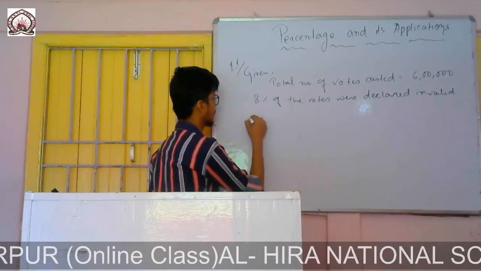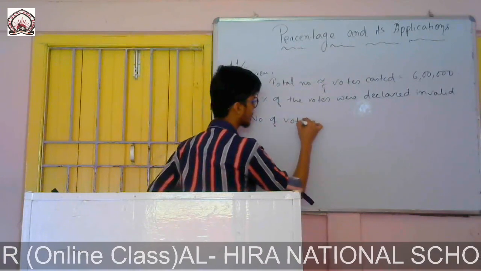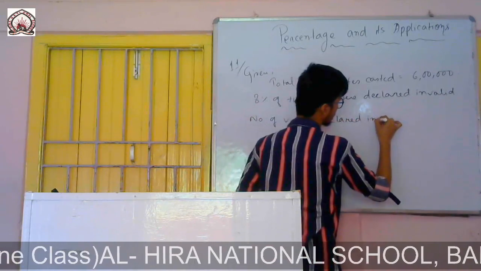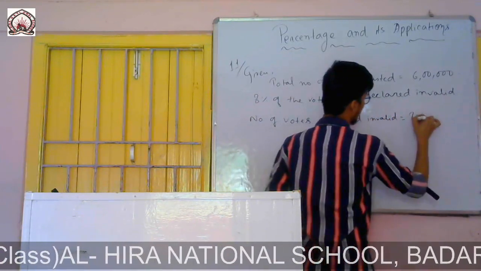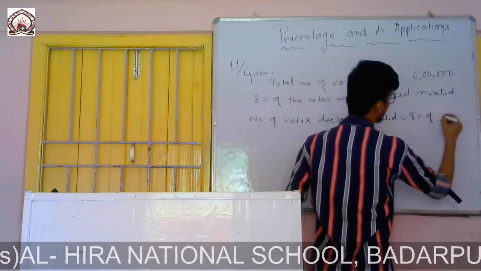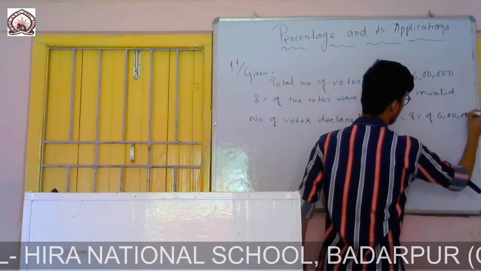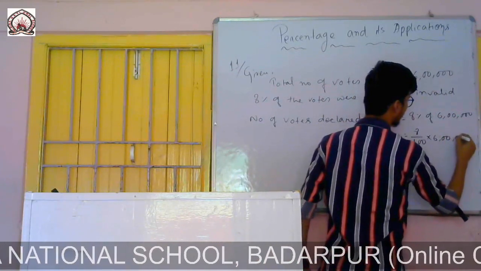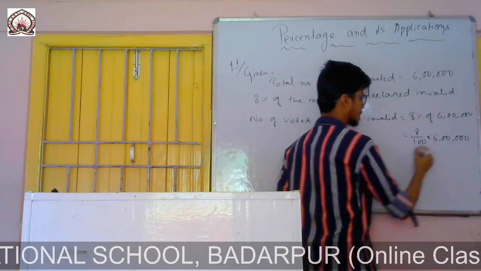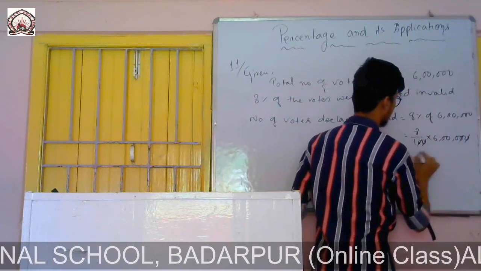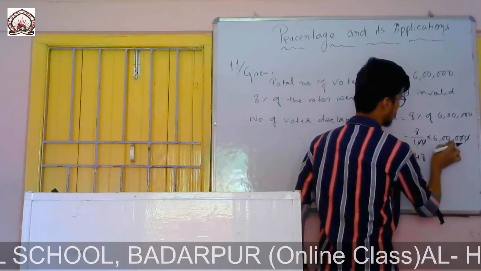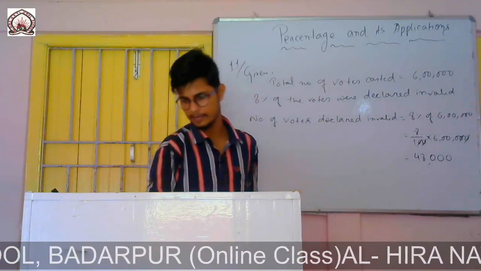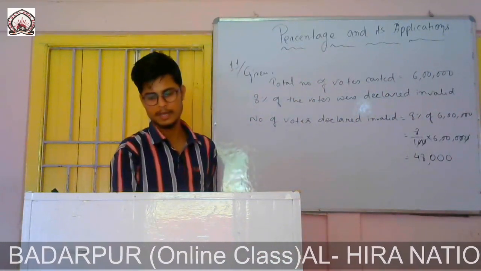Therefore, number of votes declared invalid equals 8% of which one? 8% of the total votes cast, which is 6 lakh. So 8% means 8 by 100 into 6 lakh. The two zeros cancel. 8 times 6 is 48, and three zeros are left. So 48,000 votes were declared invalid out of 6 lakh.